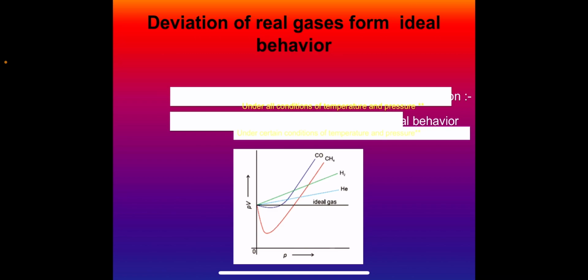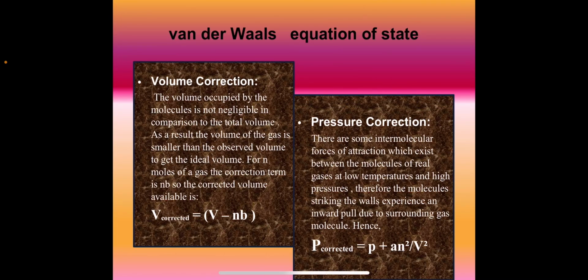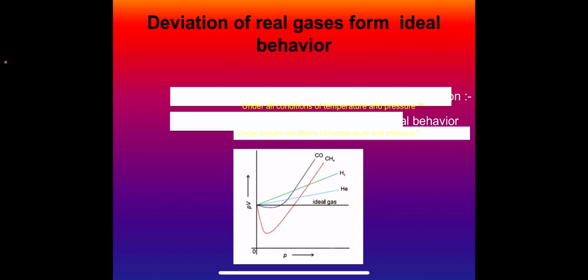In case of real gases, the deviation from ideal behavior is measured in terms of the compressibility factor Z. Z is equal to PV upon nRT. In case of an ideal gas, Z is equal to 1 and it is independent of temperature and pressure.